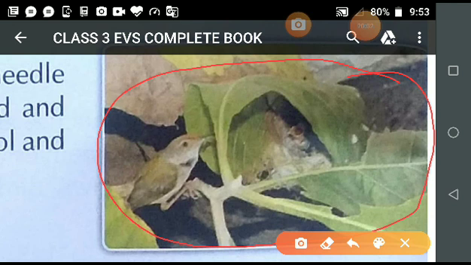Before explaining what type of nest is made by the tailor bird and what material is used, I want to tell you what materials are used by different birds to make the nest. The materials which birds use to make the nest are twigs.